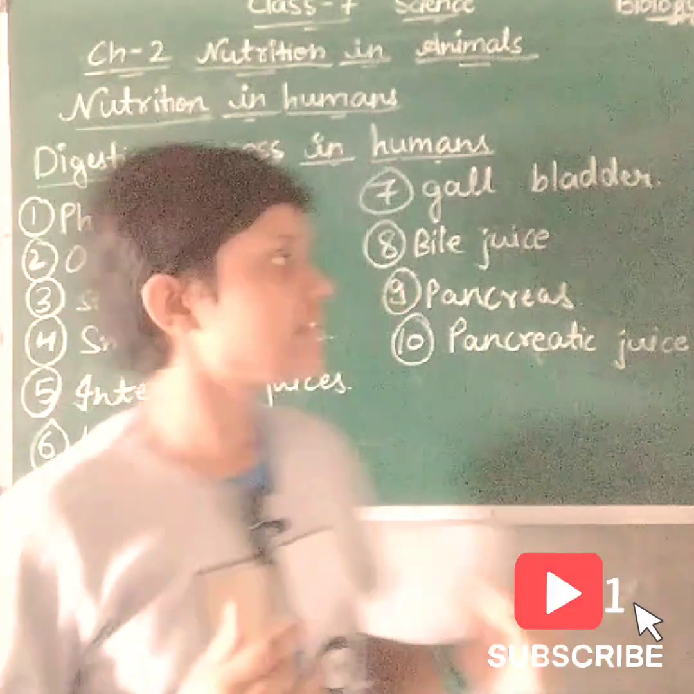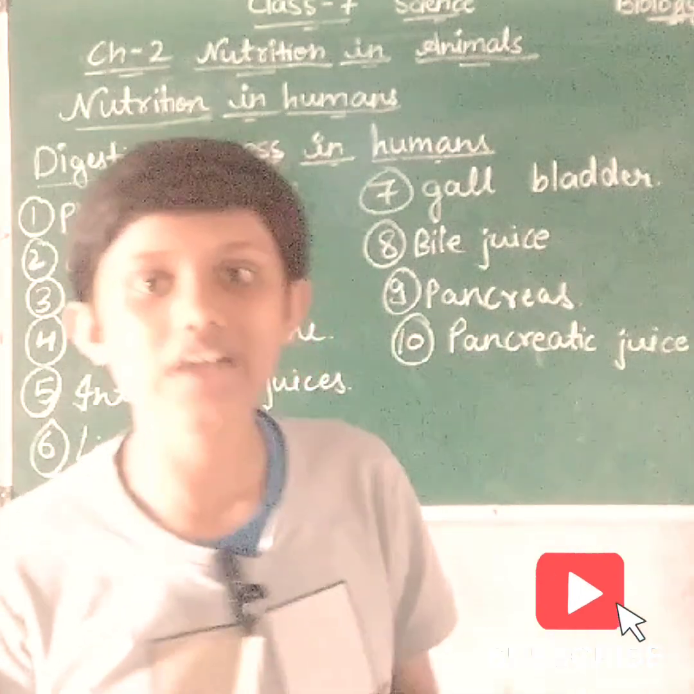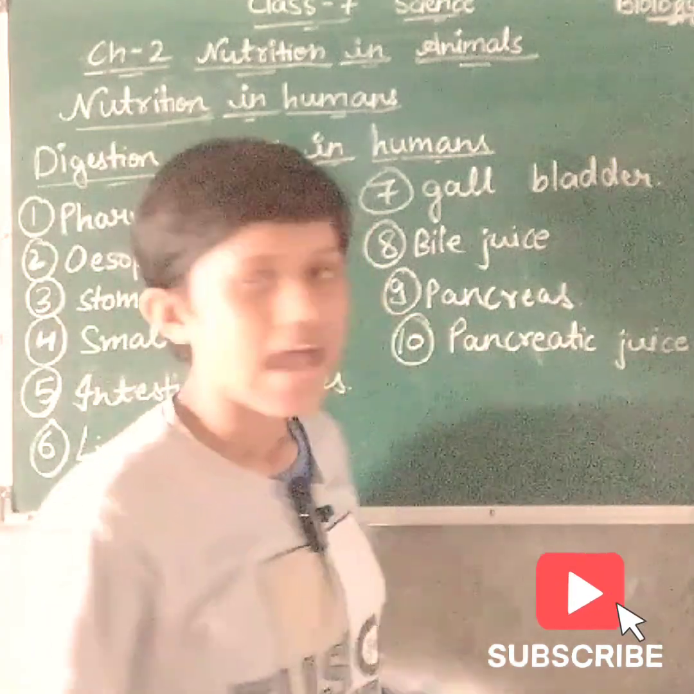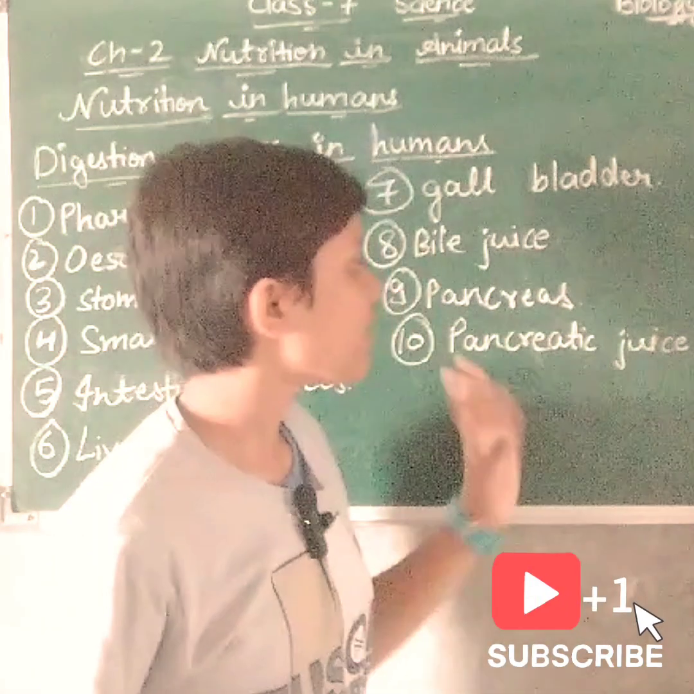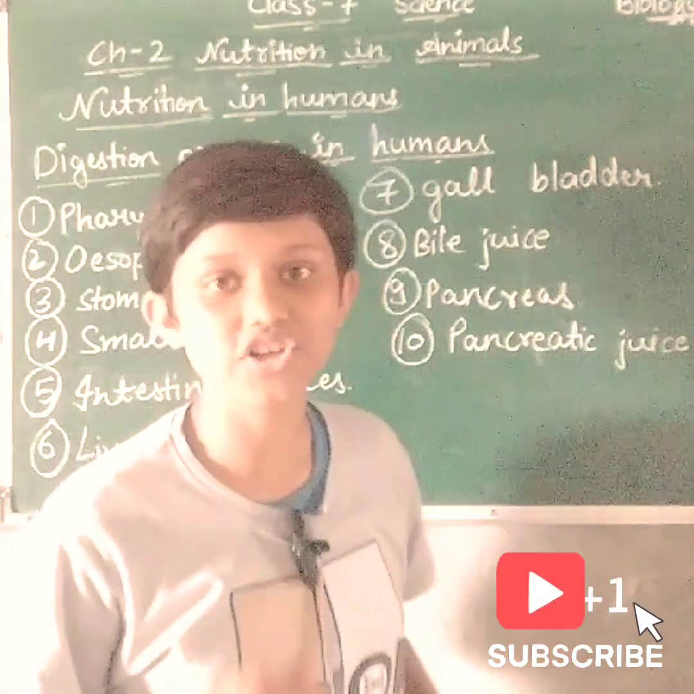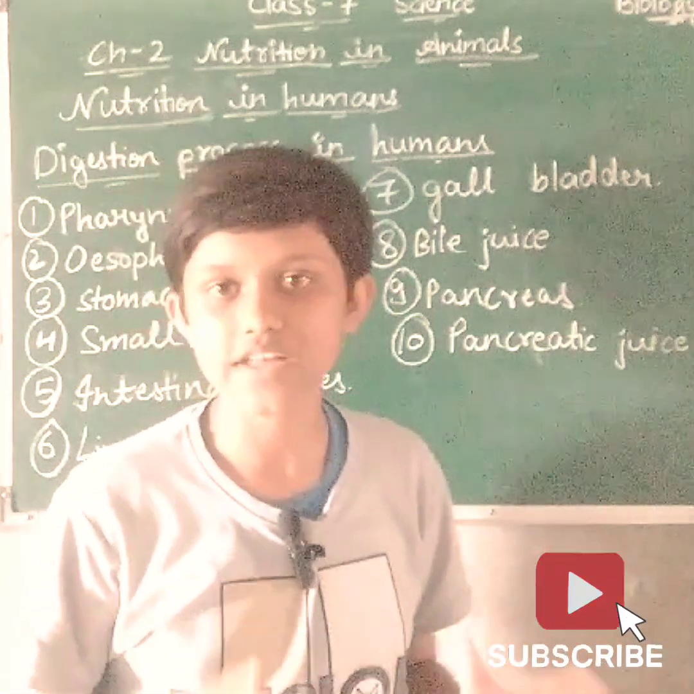So friends, now we discuss the pancreas. Friends, the pancreas is a small leaf-shaped gland, and the pancreas secretes pancreatic juice. So friends, pancreatic juice helps in the conversion of carbohydrates, fats and proteins into simpler ones.